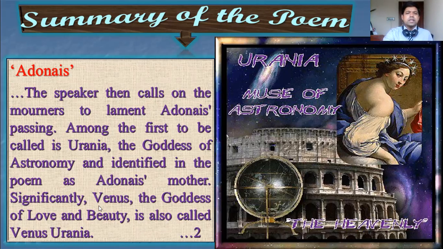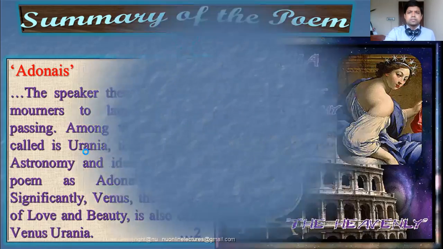And significantly, Venus, the goddess of love and beauty, is also called Venus Urania. So I think he uses the names somewhat interchangeably. Here Urania is the mother of Adonais, that means John Keats. But in Greek mythology, Urania, or rather Venus, is the lover of Adonis. So this is a difference or change.